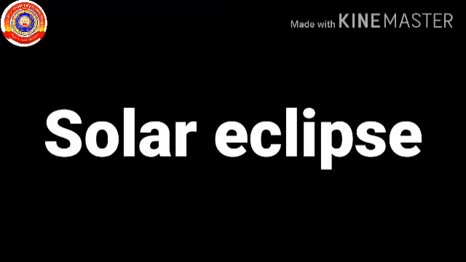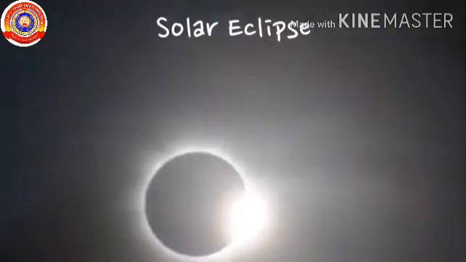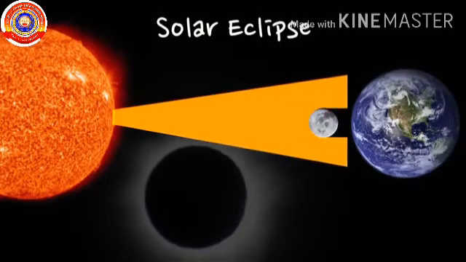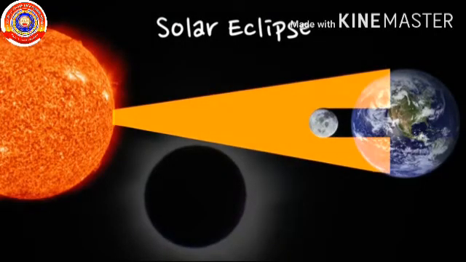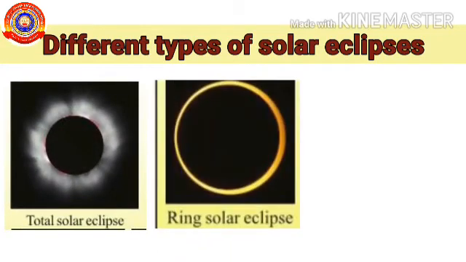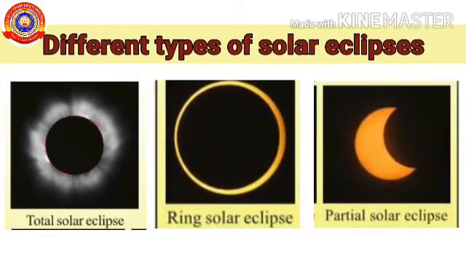Then, what actually happens in a solar eclipse is that when the moon comes between the earth and the sun in a straight line, the earth comes in the shadow of the moon. Then, the shadow of the moon falls on the earth. The sun cannot be seen from the area where the shadow falls. This is solar eclipse. Different types of solar eclipses are total solar eclipse, ring solar eclipse and partial solar eclipse.